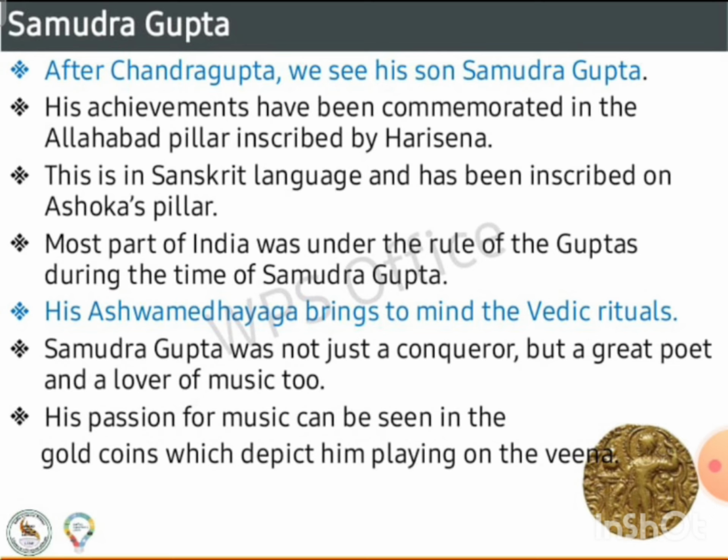Samudragupta. After Chandragupta, we see his son Samudragupta. His achievements have been commemorated in the Allahabad pillar inscribed by Harisena. This is in Sanskrit language and has been inscribed on Ashoka's pillar. Most part of India was under the rule of the Guptas during the time of Samudragupta. His Ashvamedha Yaga brings to mind the Vedic rituals. Samudragupta was not just a conqueror but a great poet and a lover of music too. His passion for music can be seen in gold coins depicting him playing on the veena.